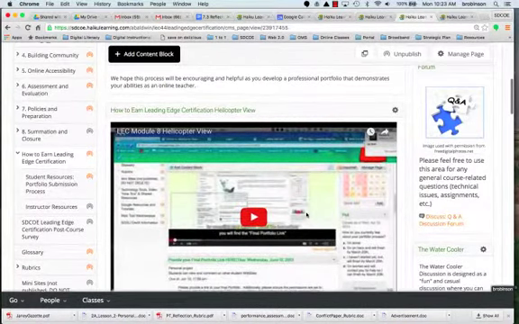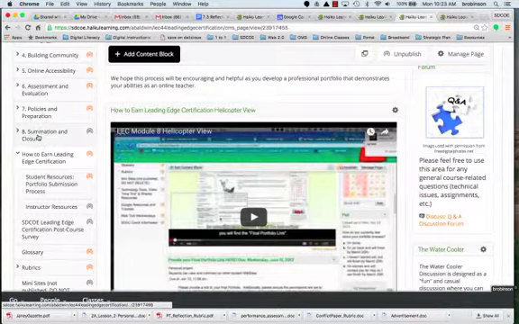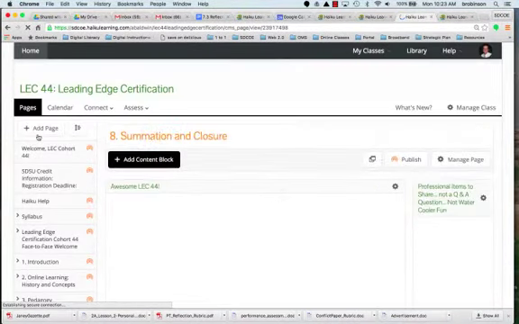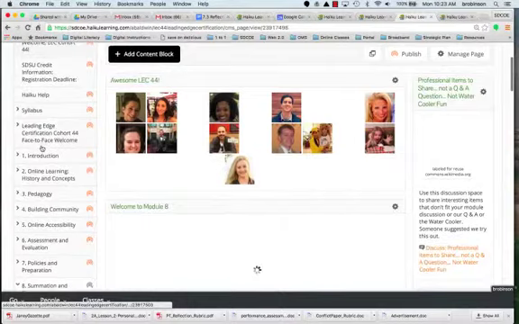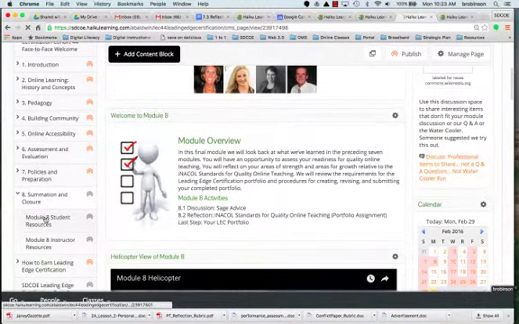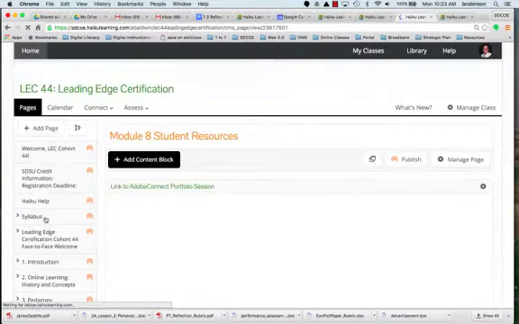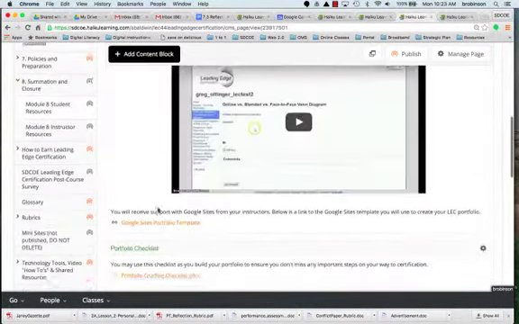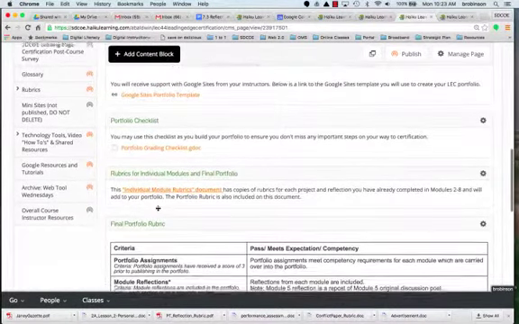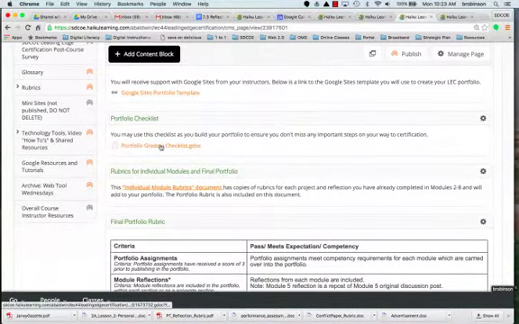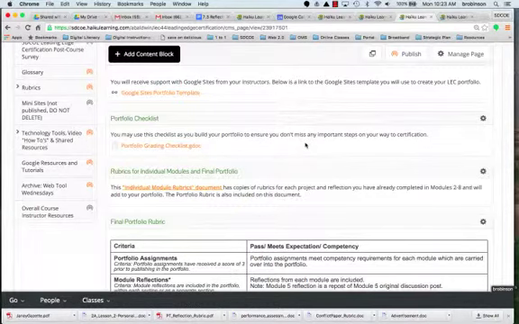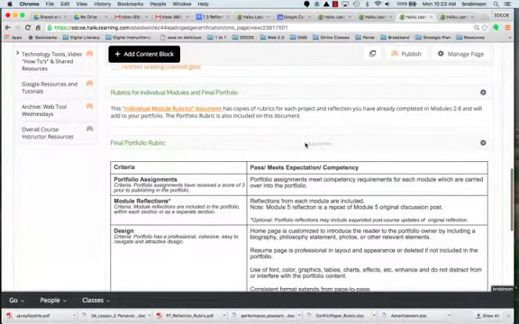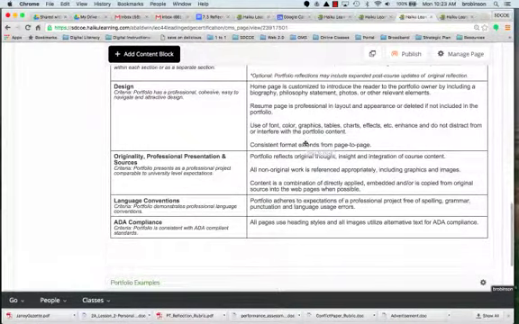In addition to that, back over here in Module 8, here are your student resources. For Module 8, the student resources are all listed on this page. And here's an item you might want to think about pulling up and even maybe printing out. It's a portfolio grading checklist to make sure that you don't miss any of the important steps in your portfolio creation process.